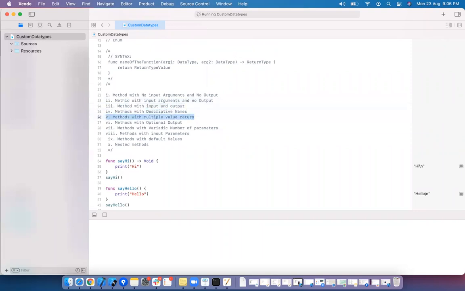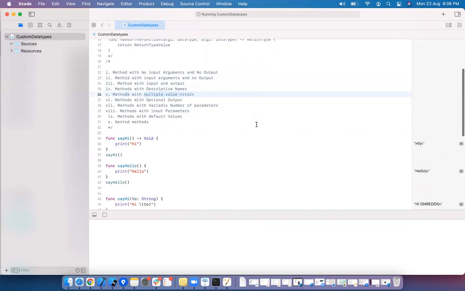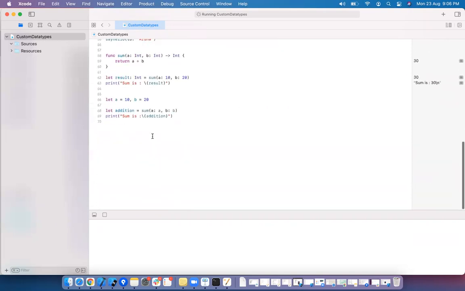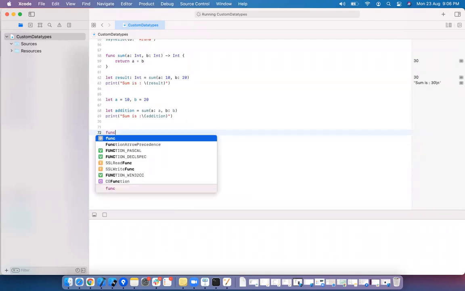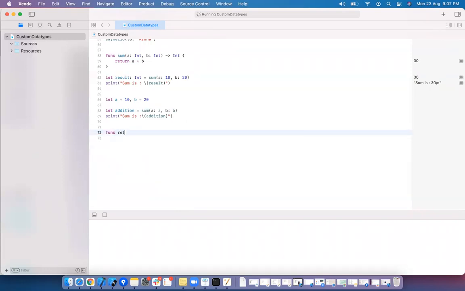We have seen methods with multiple return values. Let me make a method func getNames. I'm passing the full name.